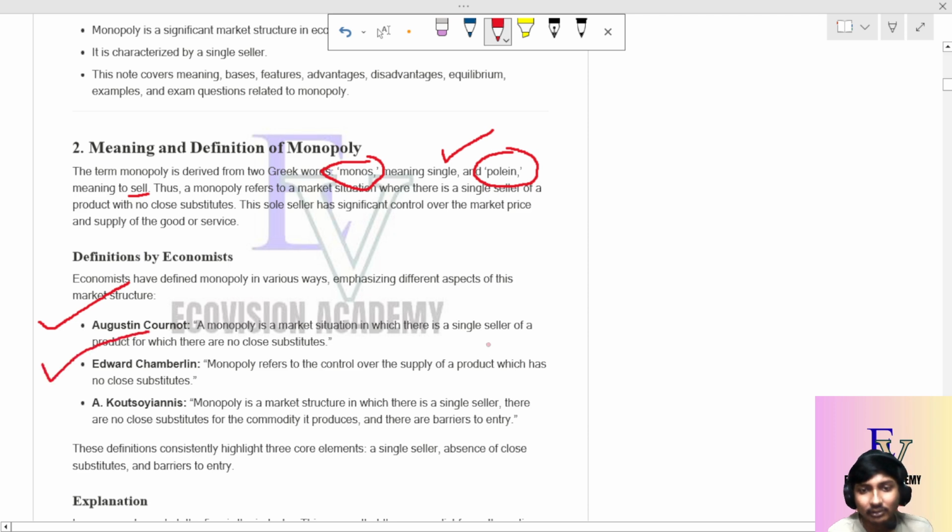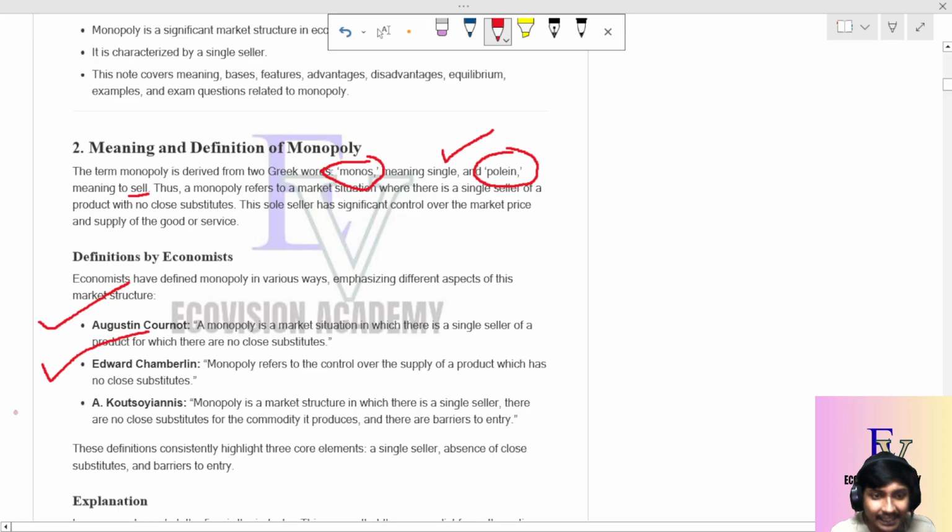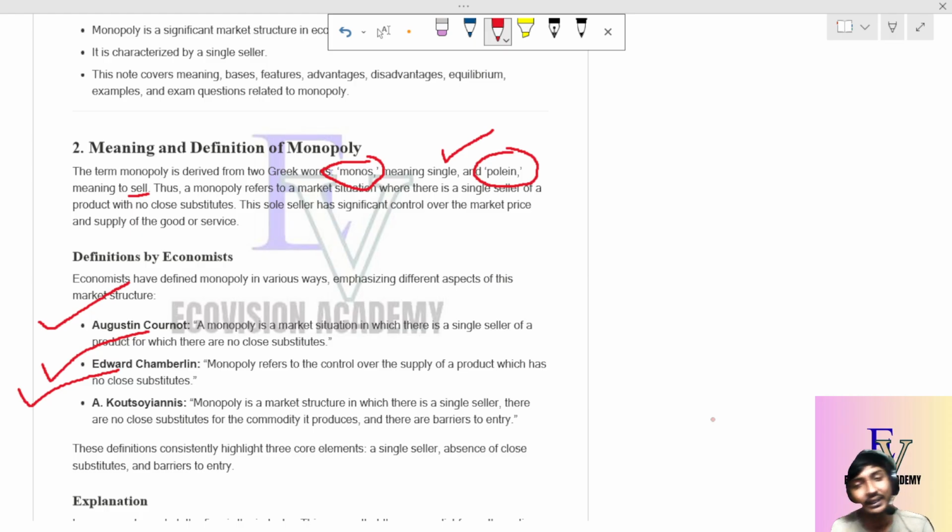Then Chamberlin: monopoly refers to control over the supply of a product which has no close substitute. Monopoly is a market where I have control over the supply of the product with no close substitute, because if there is no close substitute, then the whole supply is dependent upon me and I can control it. Then for Koutsoyiannis, monopoly is a market structure in which there is a single seller, there are no close substitutes for the commodity it produces, and there are barriers to entry.